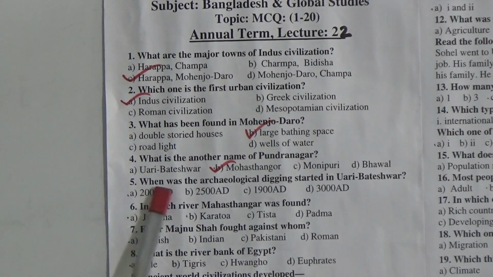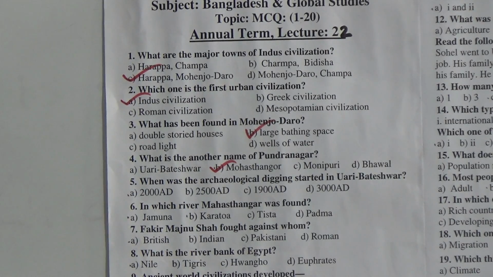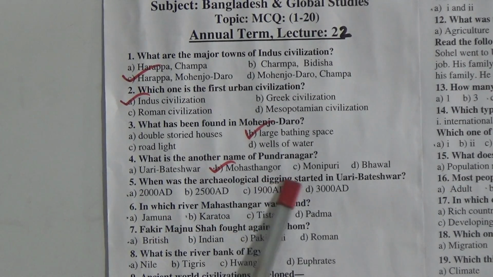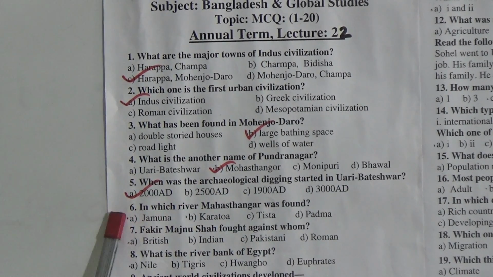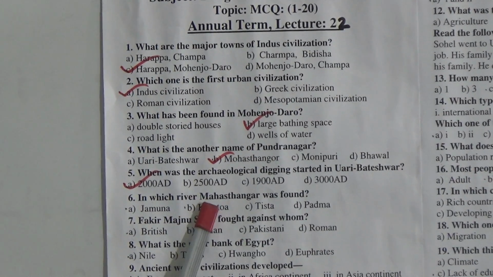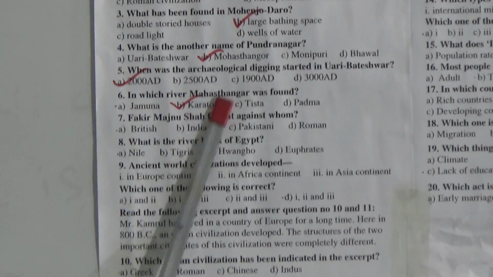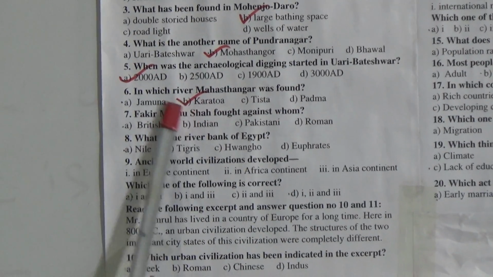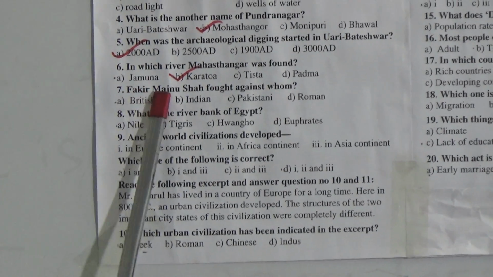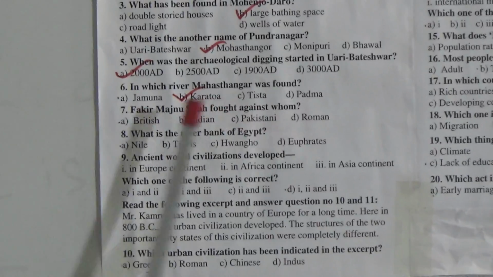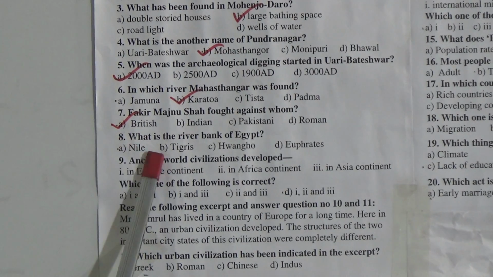And number 5, when was the archaeological digging started in Wari-Vateshwar? You know that the archaeological digging started in Wari-Vateshwar in 2000 AD. Okay, number 6, in which river was Mohistangad found? At the time of reading the book, I told you that Mohistangad was found on the bank of river Kartua. Okay. Number 6, Fakir Mojnu Shah fought against whom? You know that Fakir Mojnu Shah fought against the British Emperor.